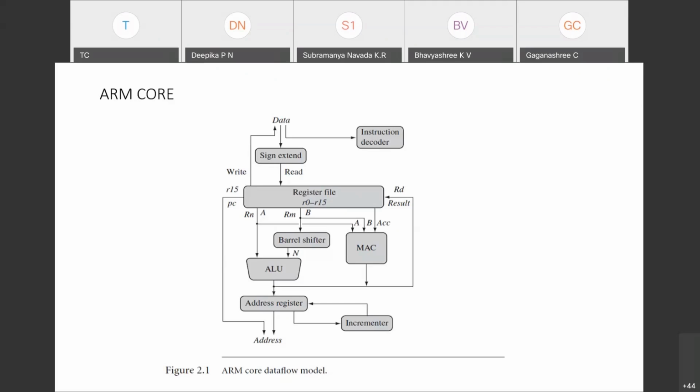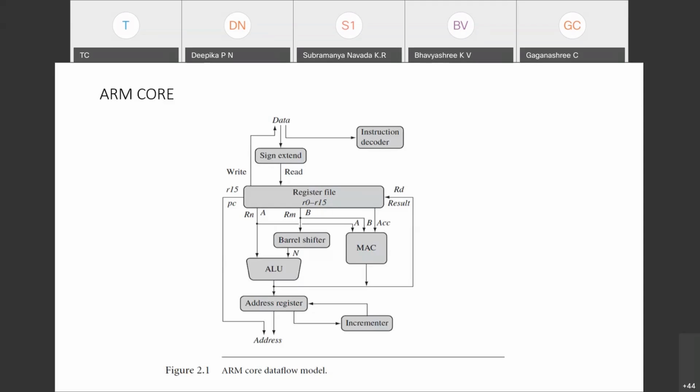Simultaneously, one more point you observe: the program counter is there, PC, on the left side you can say R15, and there is a component called the incrementer. Once a store operation is done, this time it increments the address register so that the data gets stored in consecutive memory locations. So the write line, you can see the direction, writes the data onto the memory.